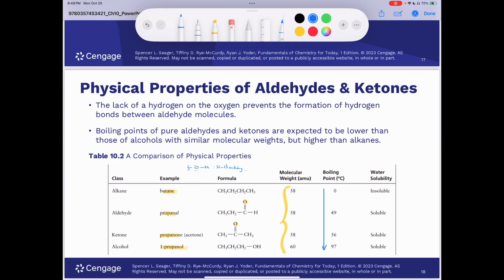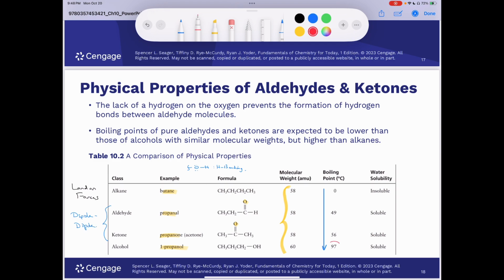And the reason why is because the alkane, the only intermolecular forces that the alkane experiences are London dispersion forces. So I'll just put here London forces, okay? Now, the aldehyde, ketone, and alcohol, they all experience London forces. However, the strongest intermolecular forces that are experienced in a pure sample of an aldehyde or a ketone are going to be dipole-dipole forces. So I'll put dipole-dipole here.